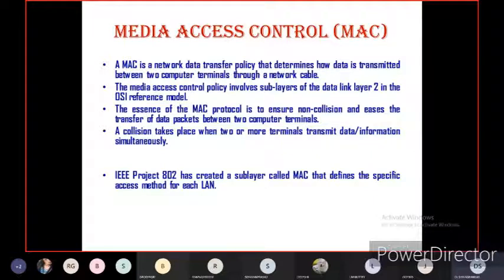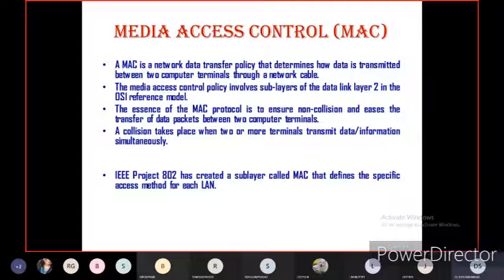Again, what is data collision? When more than two computer systems send data packets in a single channel at a time, definitely there will be data collision. If a collision occurs, there will be an error, and the error will be communicated to the sender or receiver.